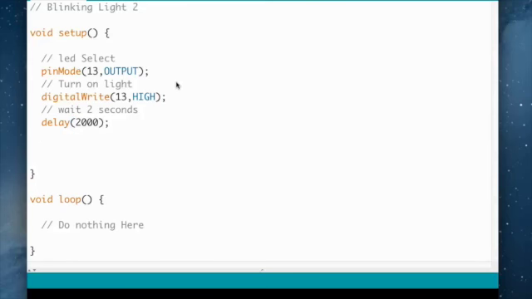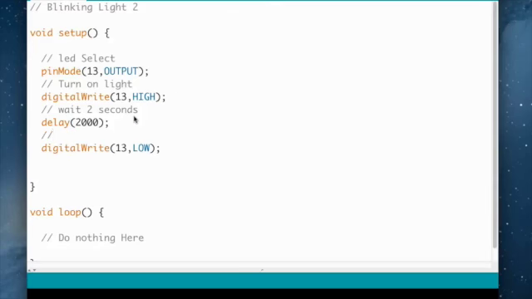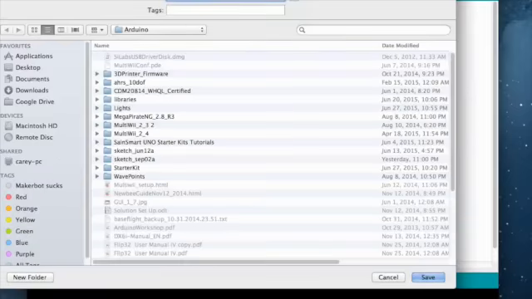And then let's turn the light off. Oops. Don't forget those semicolons. Okay, and let's go ahead and see if that compiles.